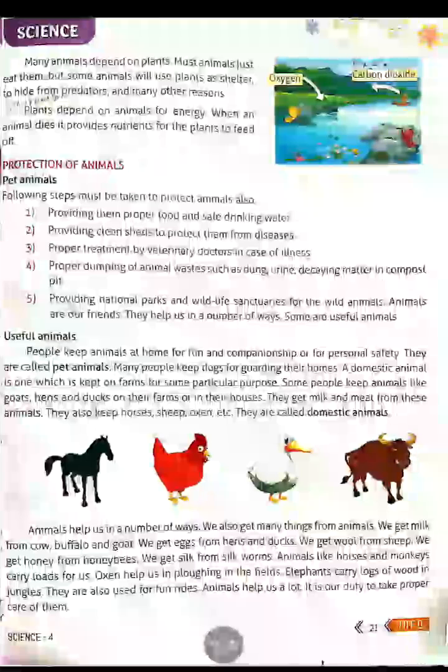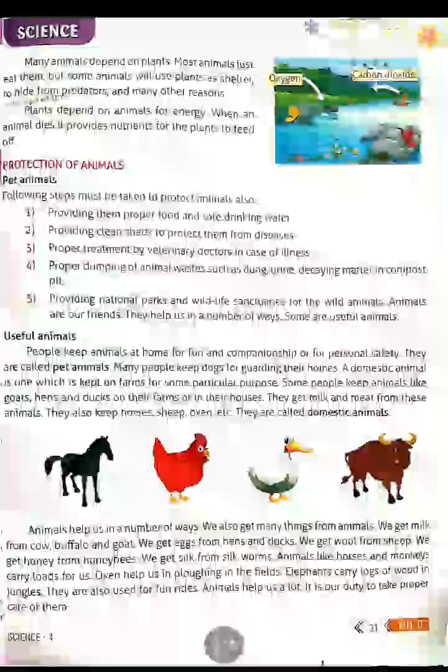Next, useful animals. People keep animals at home for fun and companionship or for personal safety. They are called pet animals. Many people keep dogs for guarding their homes. A domestic animal is one which is kept on farms for some particular purpose. Some people keep animals like goats, hens, and ducks on their farm or in their house. They get milk and meat from these animals. They also keep horses, sheep, oxen, etc. They are called domestic animals.